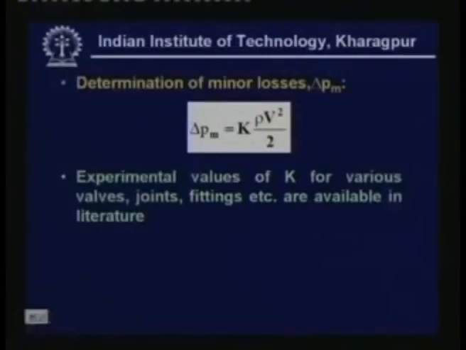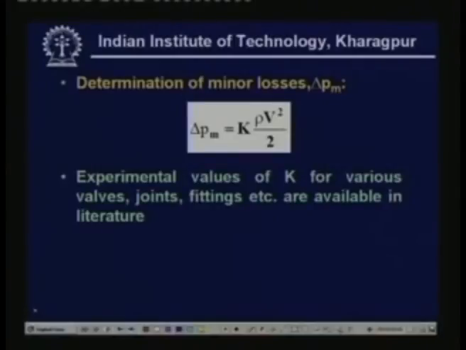In addition to that, whenever there is a change in flow direction, basically an abrupt change, again if the change takes place gradually, then the losses are negligible. But if the change is abrupt, for example you have a sudden elbow, then there is a sudden change in the direction, and you will have again pressure losses. So the losses due to change in direction and change in cross section area are clubbed together and they are known as minor losses.